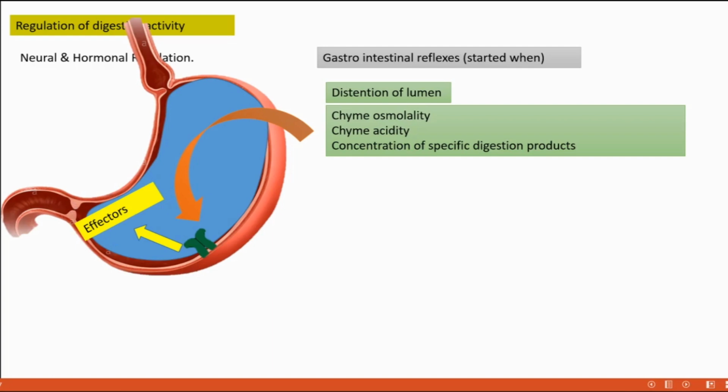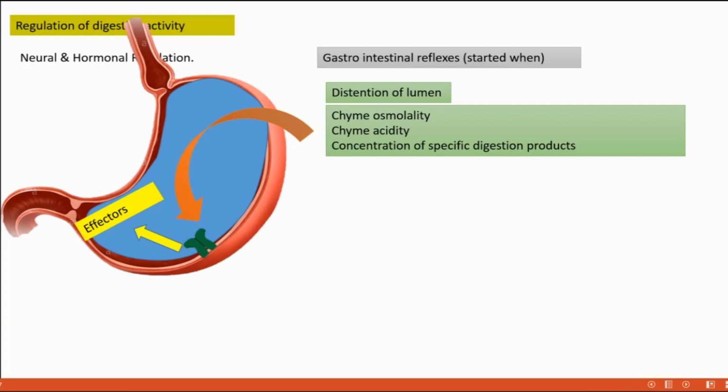Whenever any of these stimuli occurs, gastrointestinal reflexes are initiated and stimulate special receptors present in the wall of the stomach, which in turn stimulate some effectors. Which all come under the effectors?